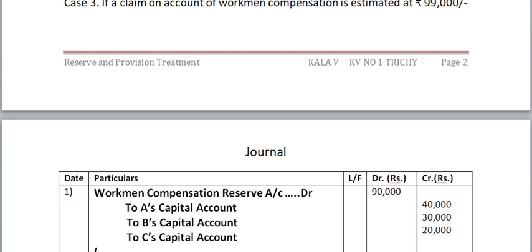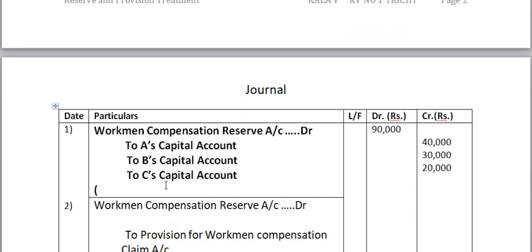We distributed it among the partners in their profit sharing ratio. Narration: workman compensation reserve distributed among the partners in their old profit sharing ratio, as there is no claim at all.